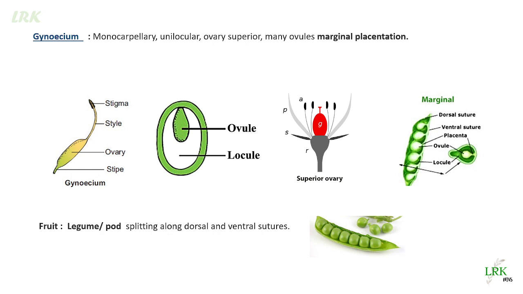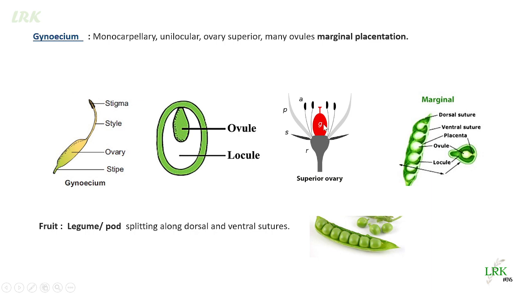Then gynoecium. Gynoecium is monocarpellary. Only a single carpel is present. Carpel is the unit of female reproductive structures. It has stigma, style, and ovary. Each carpel represents a single female reproductive unit. Here only one carpel is seen. It is monocarpellary, unilocular. This is the locule inside the ovary. Unilocular, and ovary superior in position.